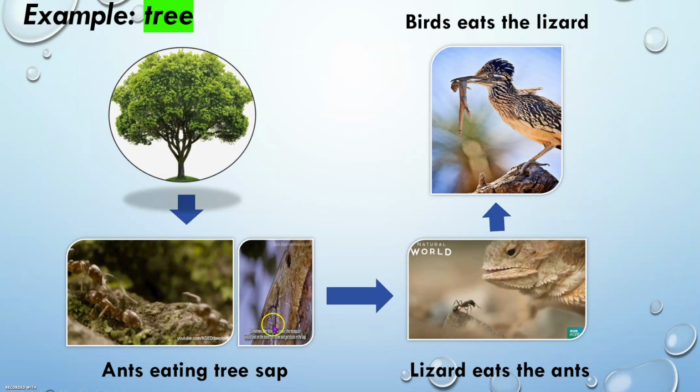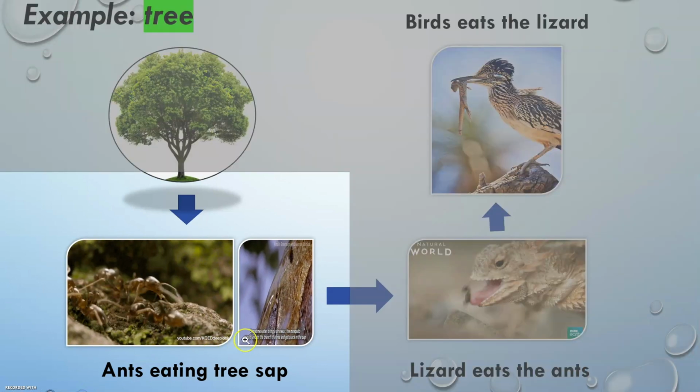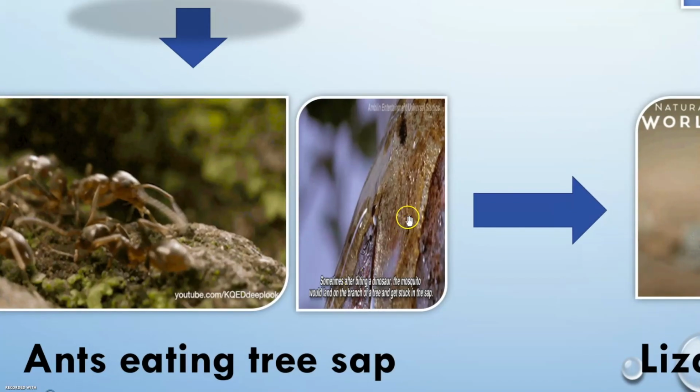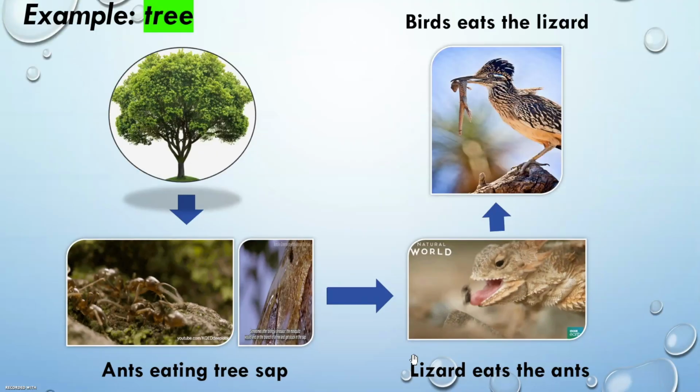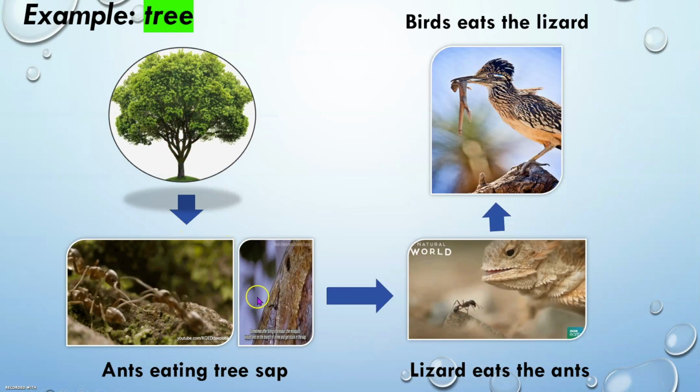sap of the tree. Have you seen the liquid in the tree? Sometimes we can touch it, it's very sticky. Okay, so that is the tree sap that is coming from the tree. So the ants used to eat this tree sap. Okay, so that's why they are staying in the tree.